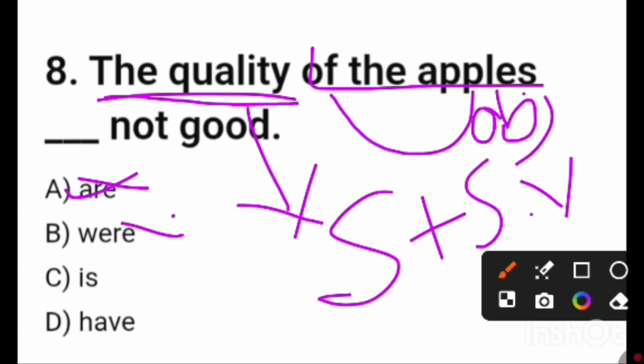This is plural. This is plural. This is plural. Is the correct answer. So the quality of the apples is not good. Maybe it is awkward to listen to it, but my dear friends, this is the correct answer.